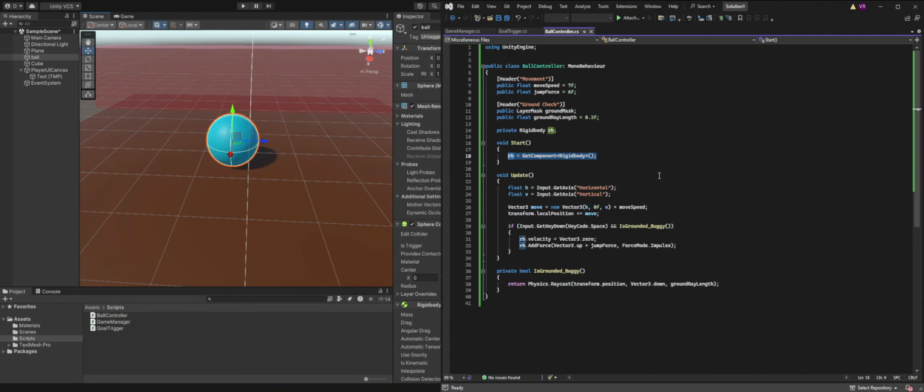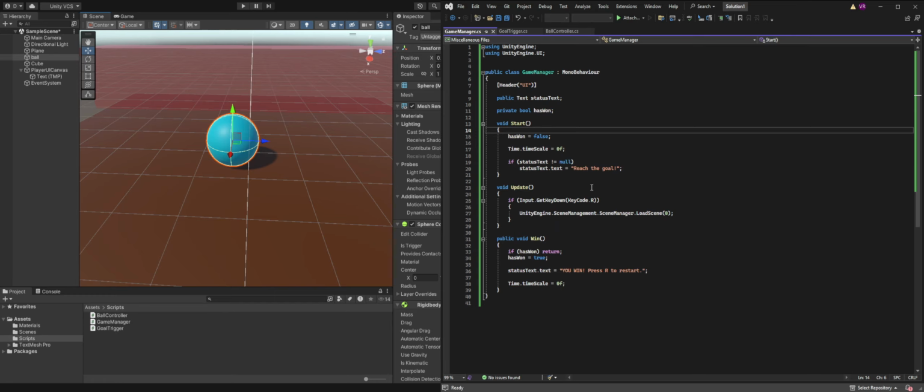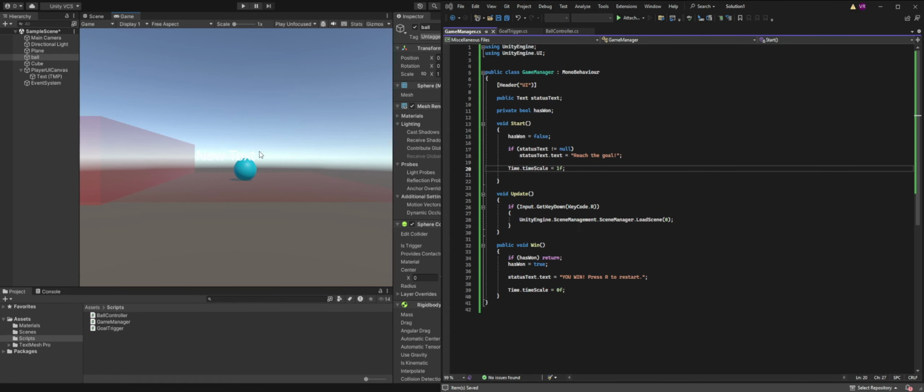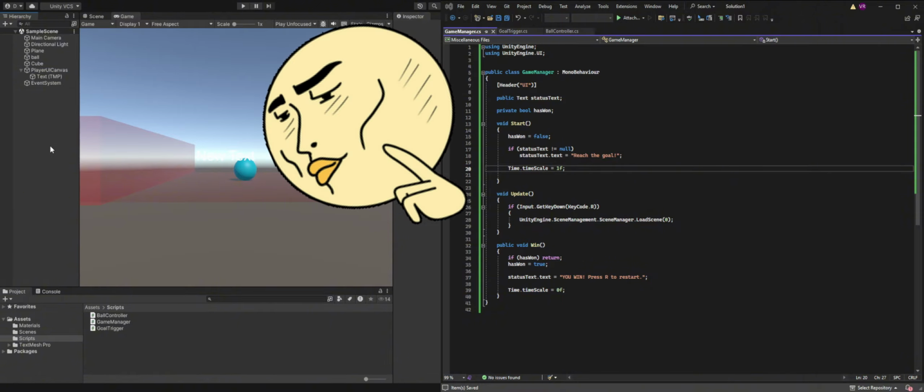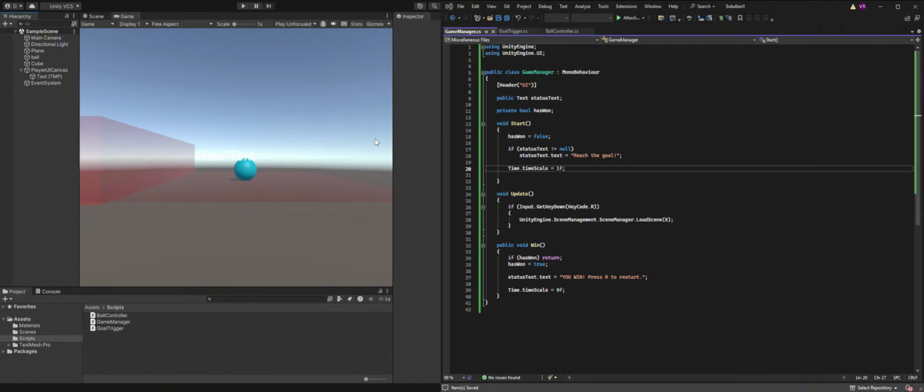The ball controller is only meant to actually control the ball itself. And then the game manager, I'm assuming, manages the game. Name text isn't even changing. All right, that's kind of weird. I wonder why. Maybe our game manager needs to be in the world, right? Because I don't see anything here other than the event system, but that's different. I don't see a game manager in here.